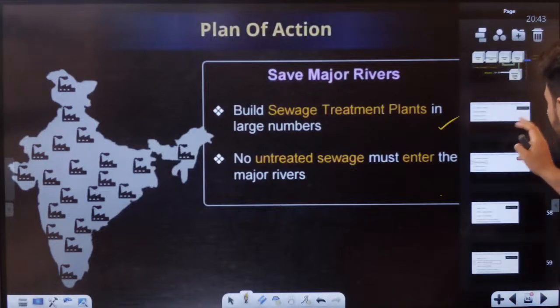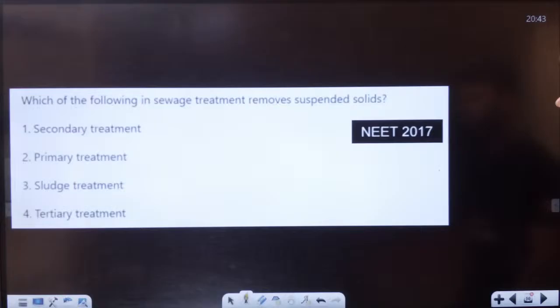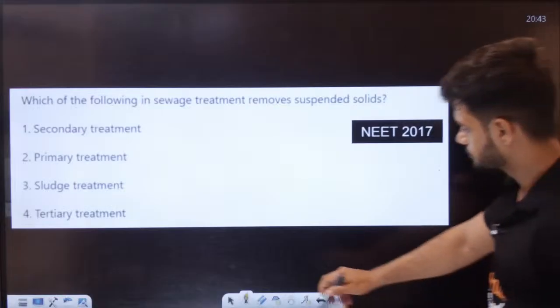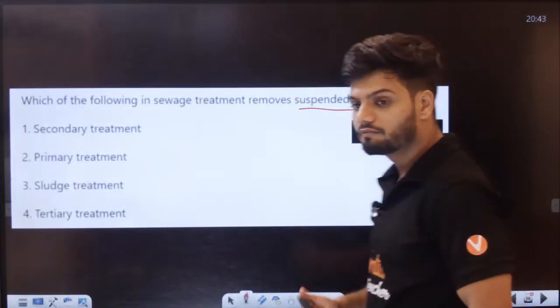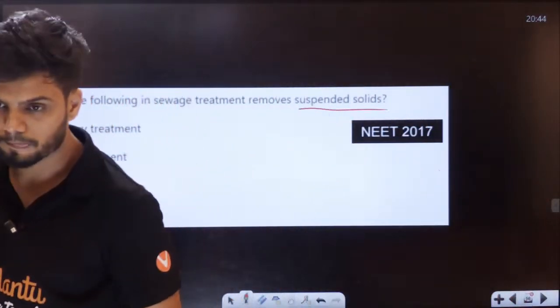Okay, students. Here is the question. Let's see who can solve. So, where do we remove suspended solids, students? Where do we remove suspended solids? All of you, the answer.